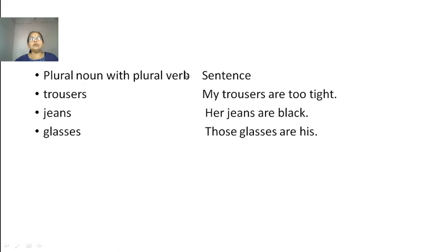Plural noun with plural verb sentence: trousers. These are actually plural nouns and used as plural also. My trousers are too tight. Jeans: her jeans are black. Glasses: those glasses are his. Glasses means specs, chashma. Okay.